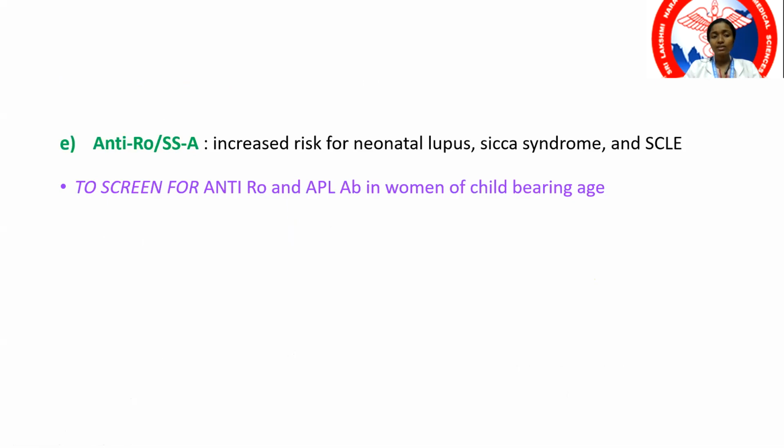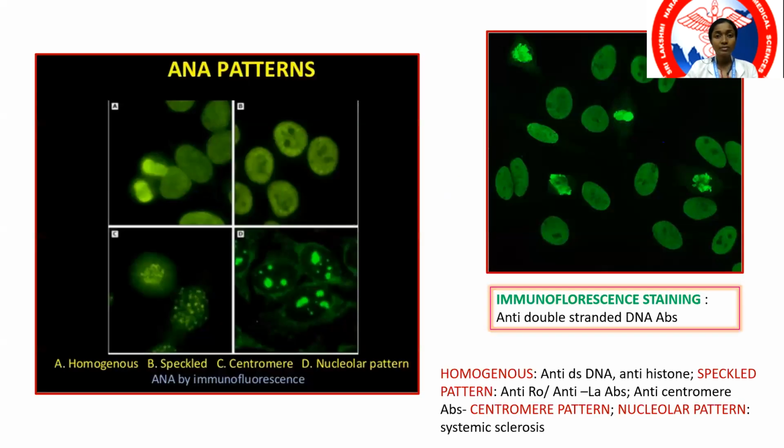Again, anti-Ro and anti-La antibodies, or anti-SSA and anti-SSB antibodies respectively, have an increased risk of neonatal lupus, congenital heart block, Sicca syndrome, and less likelihood of developing lupus nephritis. So in any woman of childbearing age group, you should check for anti-Ro, anti-La antibodies because of the higher risk of developing neonatal lupus. And they have a high susceptibility of developing subacute cutaneous lupus erythematosus.